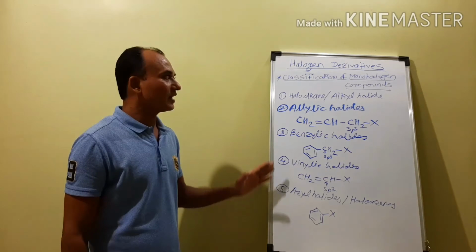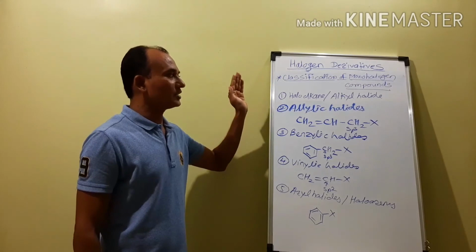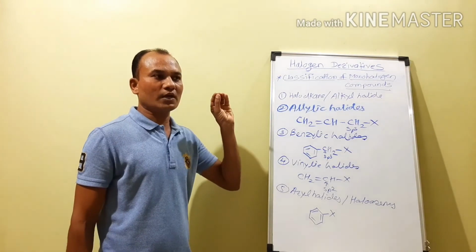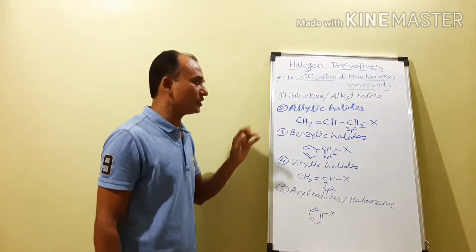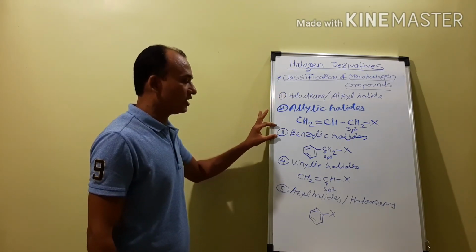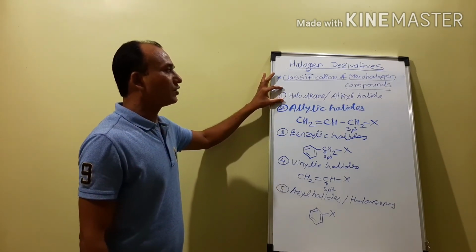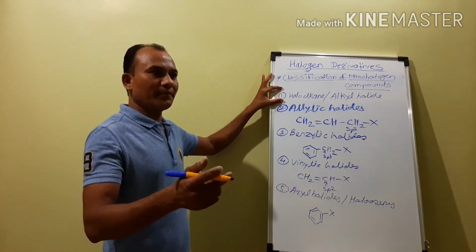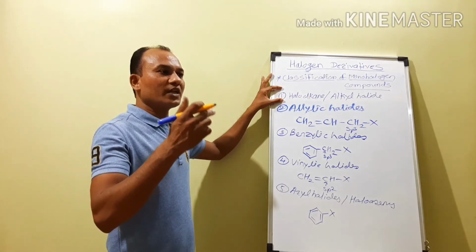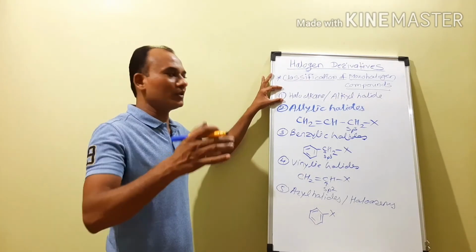So in haloarenes, the halogen atom is directly attached to the sp2 hybridized carbon atom of the aromatic ring. That is the classification of the monohalogen compounds. We can classify monohalogen compounds on the basis of the position of the halogen atom and the hybridization of the carbon atom to which it is attached. From that we get 5 types: haloalkanes, allylic halides, benzylic halides, vinylic halides, and aryl halides. In the haloalkanes, the halogen atom is attached to the sp3 hybrid carbon atom, and this is further divided into 3 types depending on whether it is a primary, secondary, or tertiary carbon atom.